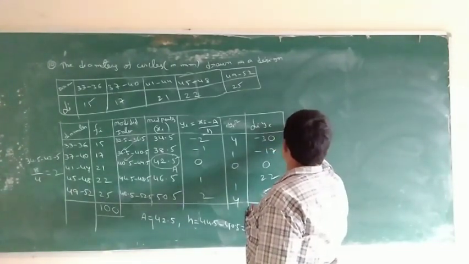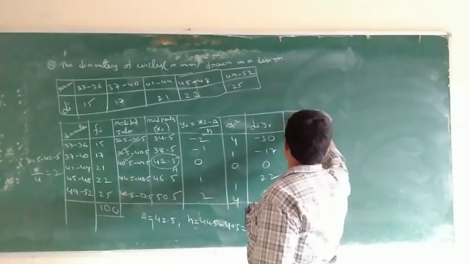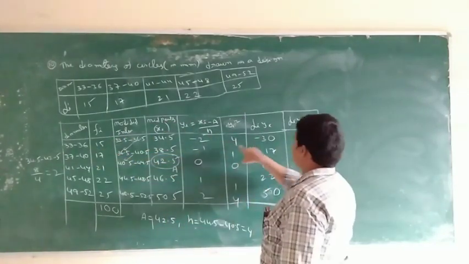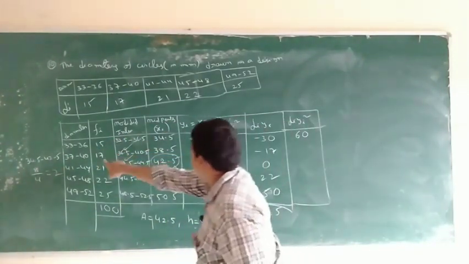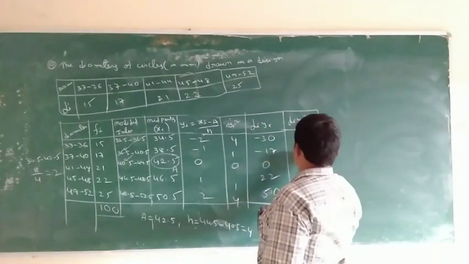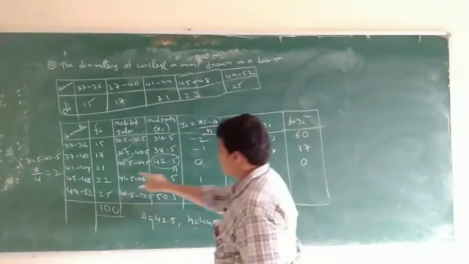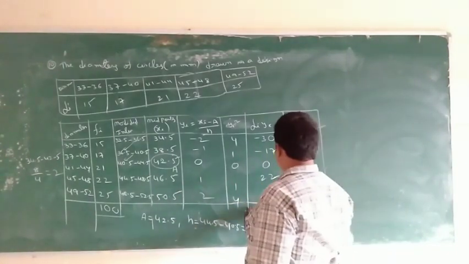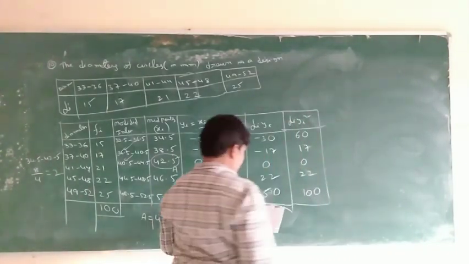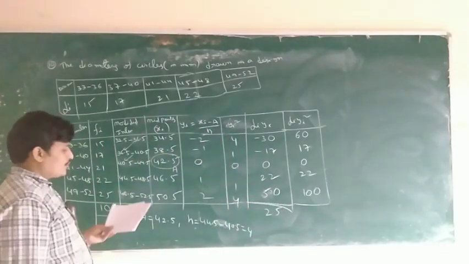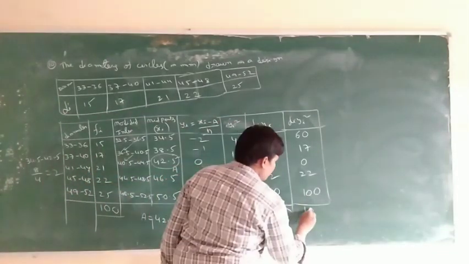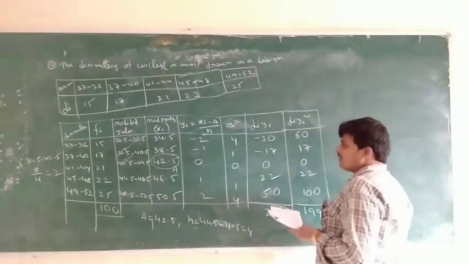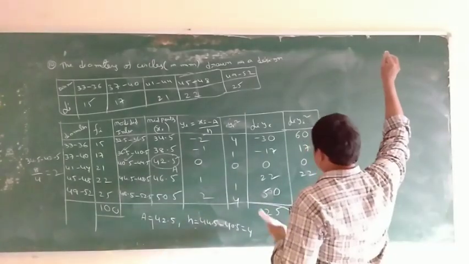Next fi into yi square: 15 into 4 is 60, 17 into 1 is 17, 0, 22 into 1 is 22, 25 into 4 is 100. So 60, 17, 0, 22, 100. The total is 199. So what is the mean, variance and standard deviation?